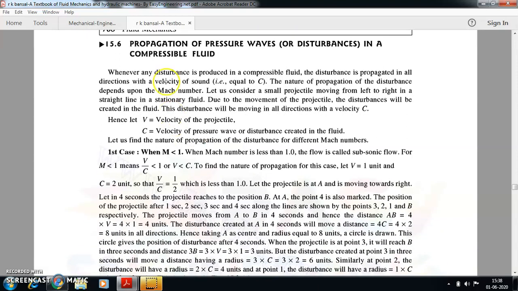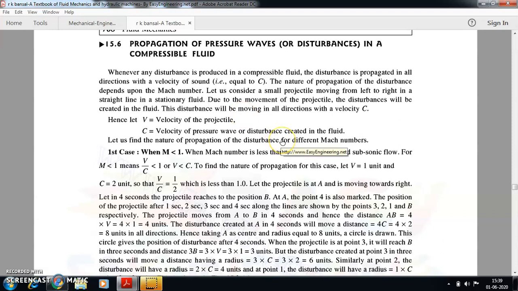Whenever there is a disturbance inside the fluid, it is going to propagate in all directions with the same velocity, which is equivalent to the velocity of sound. The nature depends upon the Mach number.